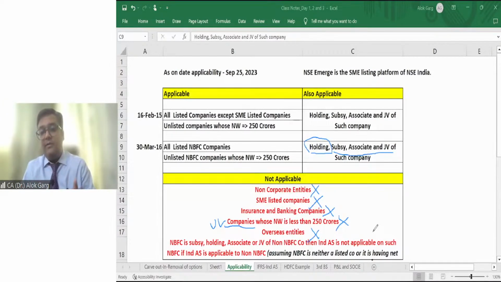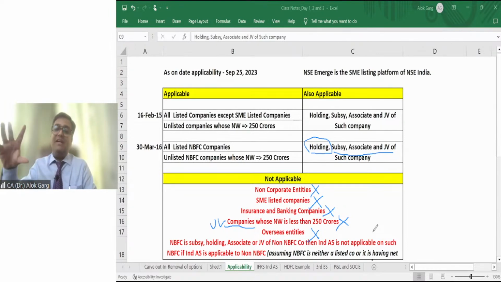Okay. But sir, one thing I'm not able to understand, for example, that foreign company is a subsidiary of Indian company. Indian company is following Ind AS. Sir, then how this Indian company will do the consolidation? Friends, I'll go one step before. When this Indian company was preparing its accounts under accounting standard, at that time they were also doing the consolidation. So how they were doing the consolidation? When they were having foreign subsidiary, associate and joint venture.